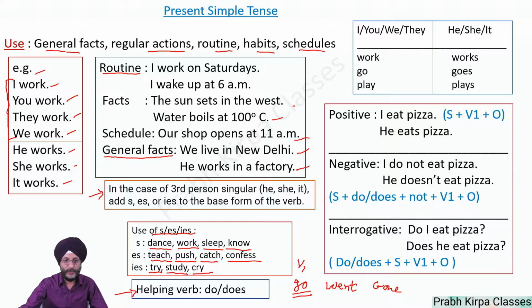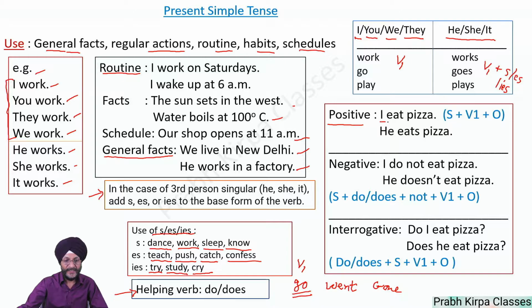As already told, in the case of the first person, that is I, or in plural form we, the second person you, and the third person in plural form they, we use the first form of the verb. Whereas in the case of third person singular he, she, it, we form the first form of the verb plus s, es, or ies. Okay?